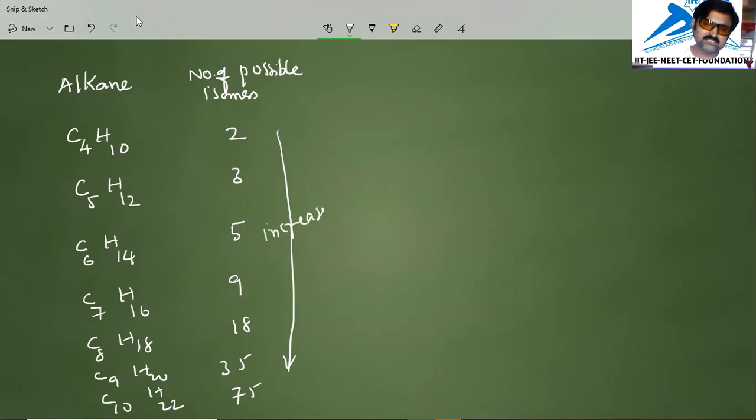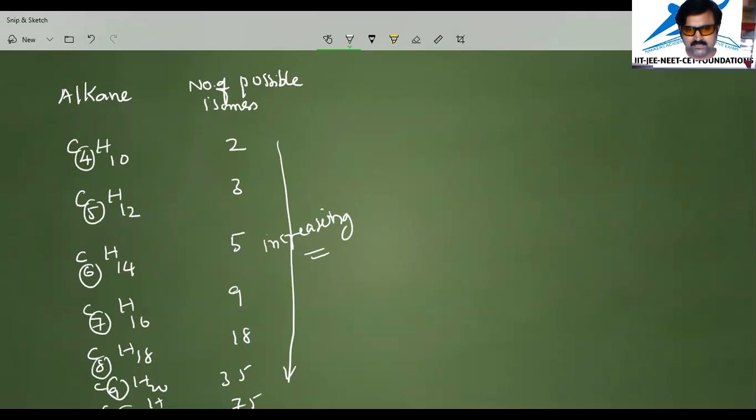The number of isomers is increasing when the carbon number is increasing. See, the carbon number is gradually increasing, and the isomer numbers are also increasing, suddenly here. This is the most important thing to be remembered in this discussion. Now, we will see in detail what the structures of these are.